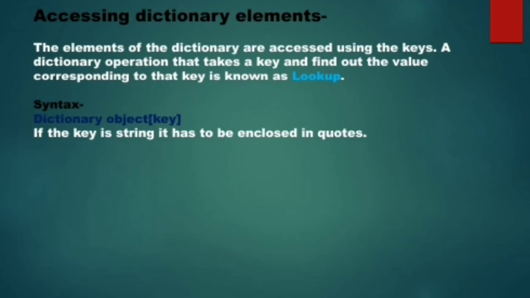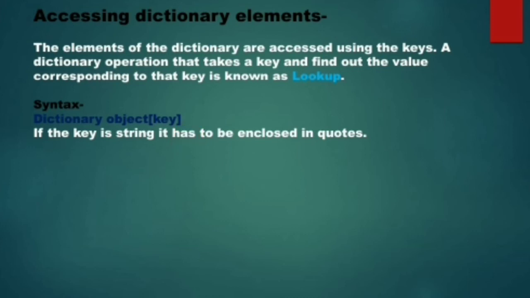Now moving on to another concept. Till now we have seen how we can create a dictionary. Now let us see, if I want to use the content of the dictionary, if I want to access the elements of the dictionary, how we can do it. We will access the elements of the dictionary in the same way as we access the elements of a list or a tuple. That means we are going to write the name of the dictionary and then within square brackets we will write its key.